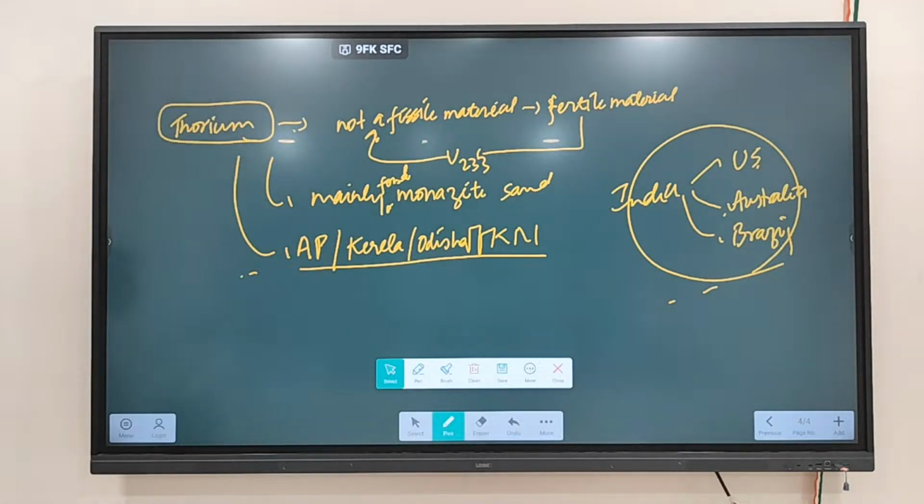Fine. So this is all about your concept of minerals that you have to keep in mind. Any doubt regarding this part?